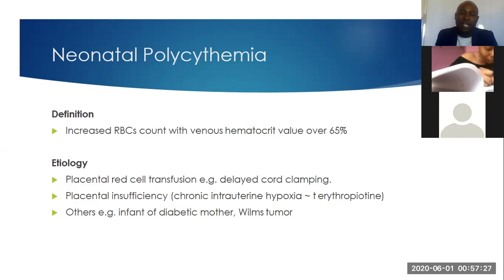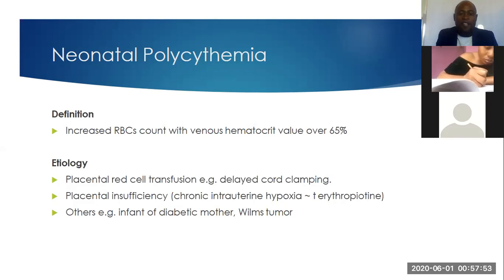What are the causes of neonatal polycythemia? Okay, so this neonatal polycythemia may come in as a result of placental red cell transfusion. We know that when we go into obstetrics and gynecology, in labor, to be specific, there's the third stage of labor, where there is the management of the third stage of labor, where we have to clamp the cord of this infant.